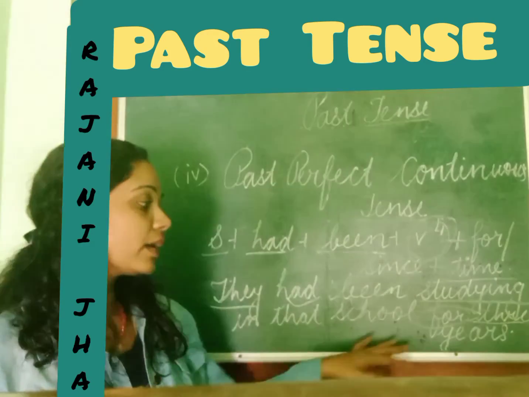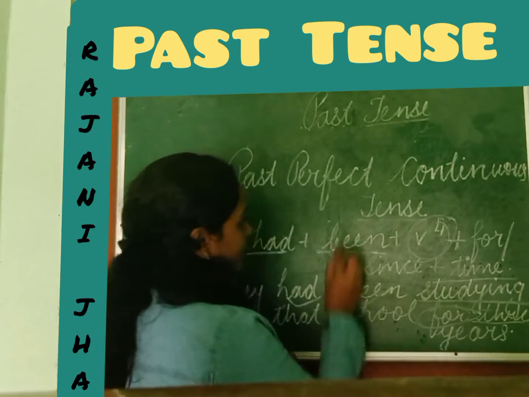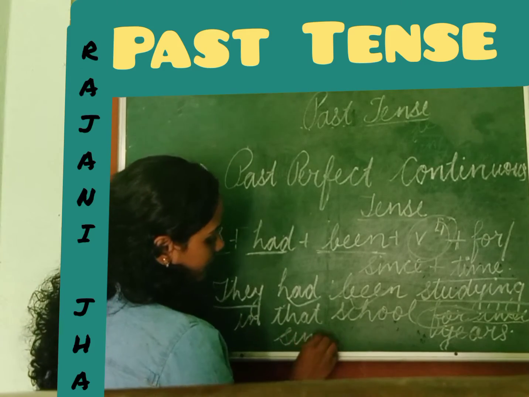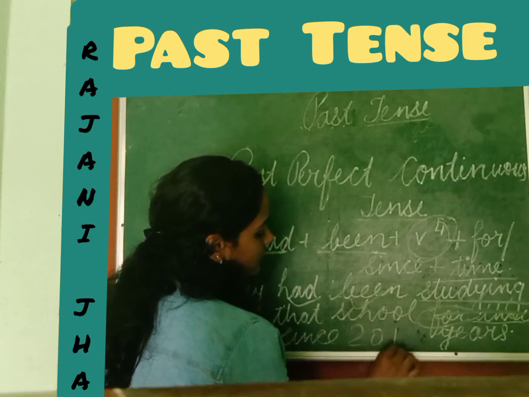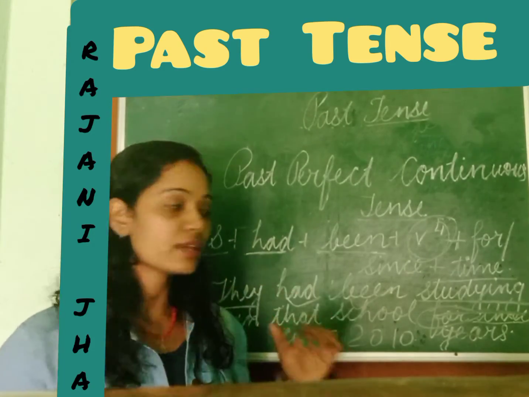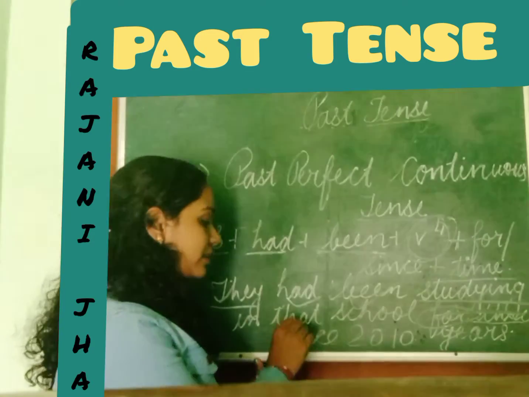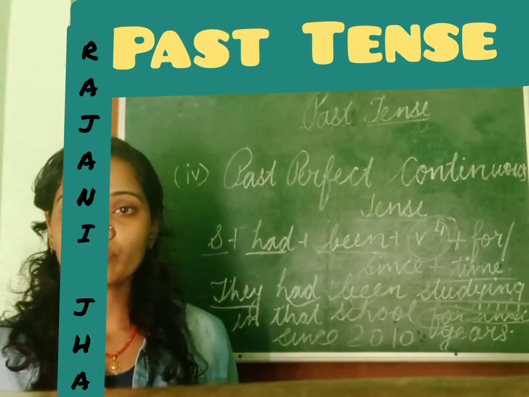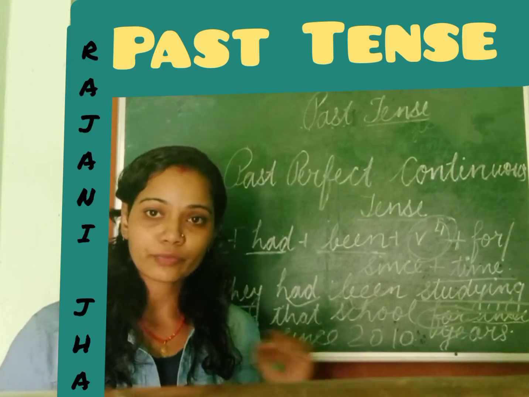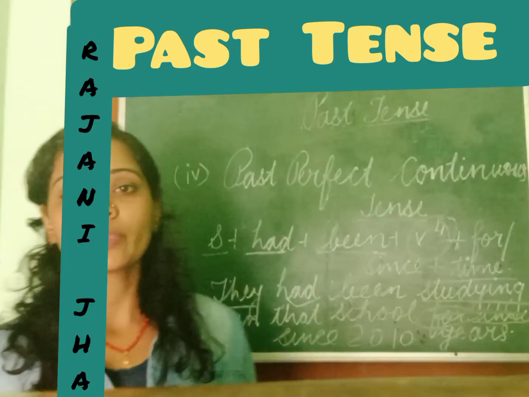So here for, and if I make it since instead of for, if I write since, then from here what will happen? I will have to write a different date, since 2010. So we know 3 years they had been studying here, for 3 years it was, okay. Now since 2010, yes, they are not in that school now, but they took admission in 2010. From 2010 onwards, this means from 2010 they started their study in that school. So this is the example of past perfect continuous tense.